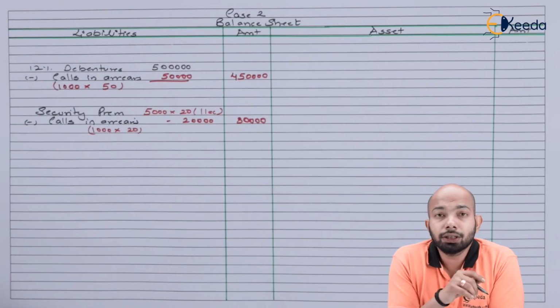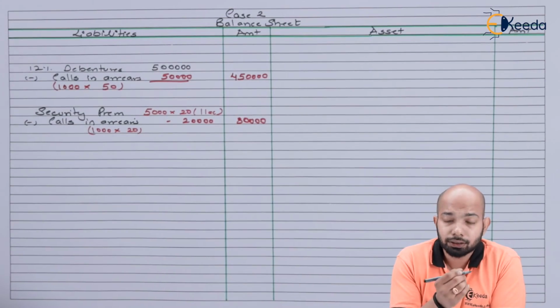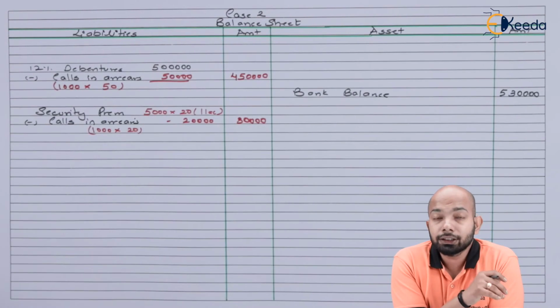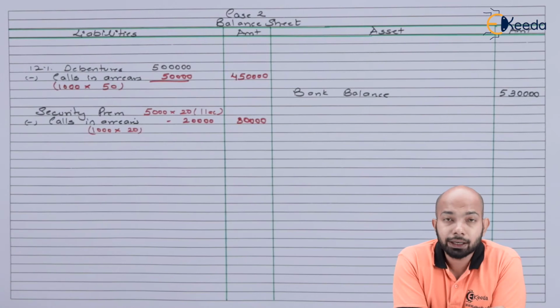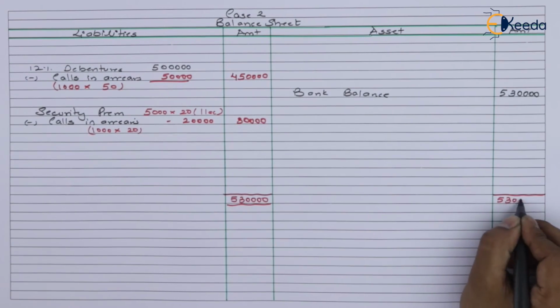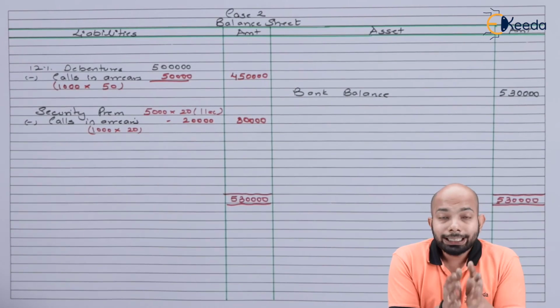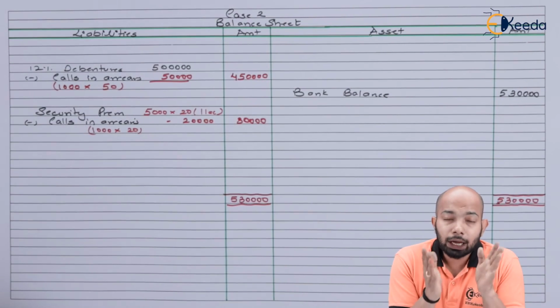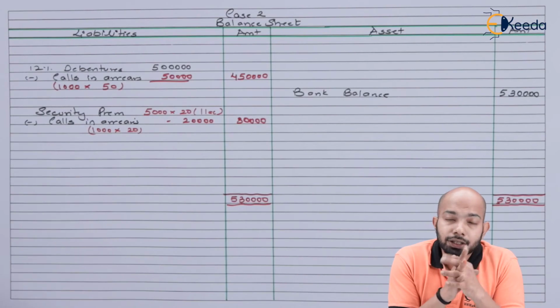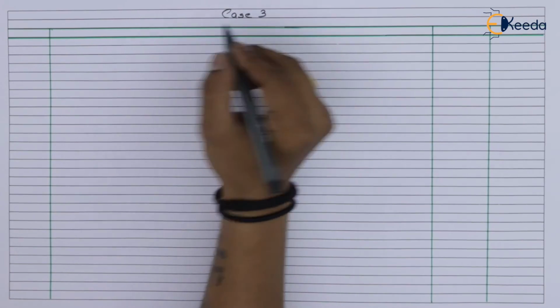Now it's time to mention the cash balance or bank balance here, which is equivalent to 5,30,000. Now let's tally the balance sheet here. So case 2 balance sheet has been prepared. Now it's time to prepare the last case 3 journal entries and balance sheet. So let's start with that.